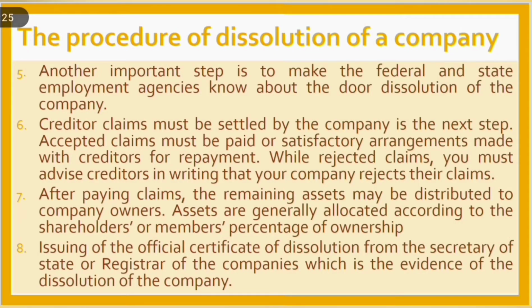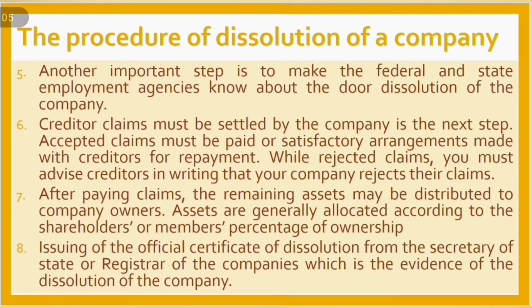Step number 5. Another important step is to make the federal and state employment agencies aware of the dissolution of the company. Step number 6. Creditor claims must be settled by the company is the next step. Accepted claims must be paid or satisfactory arrangements made with creditors for repayment. While for rejected claims, you must advise creditors in writing that your company rejects their claims.